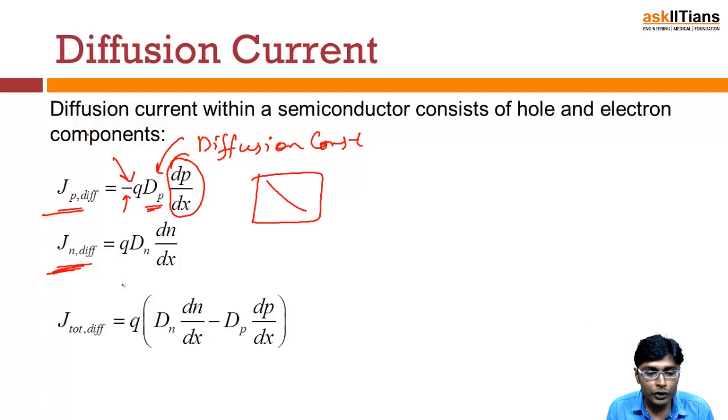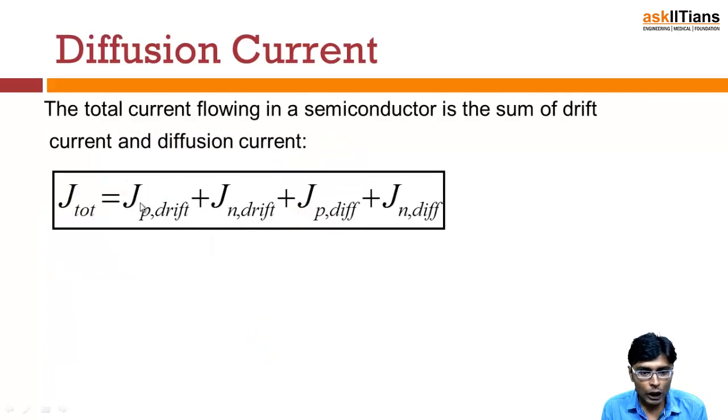So the total diffusion current density in the semiconductor will be due to both the electrons and the holes, and this will be equal to q times the bracket of Dn dn by dx minus Dp dp by dx. Now, if we talk about the total current flowing in a semiconductor, that will be due to the drift current as well as the diffusion current.